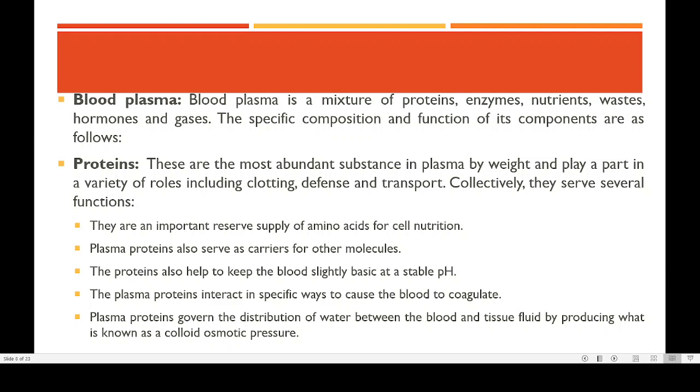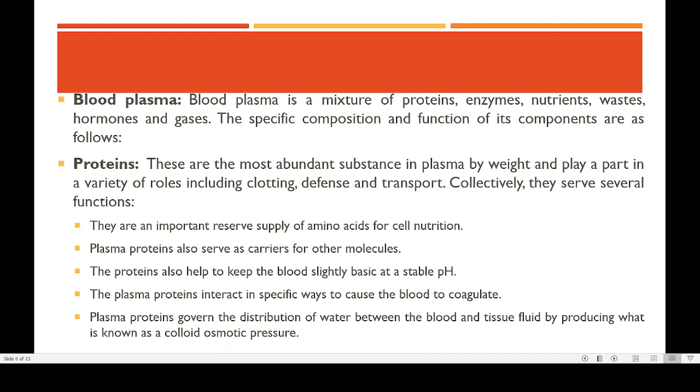The proteins present in the blood have important functions, which are mentioned here. They are supplying amino acids. They are acting as carriers of many molecules. They are giving the blood its basic nature. Earlier we have seen that 7.35 is the pH value of the blood.